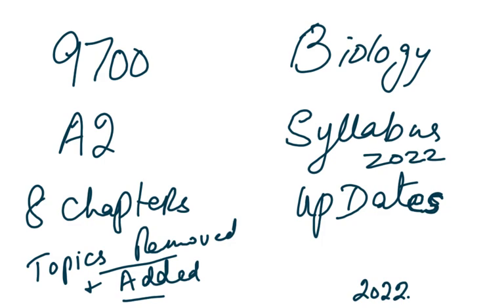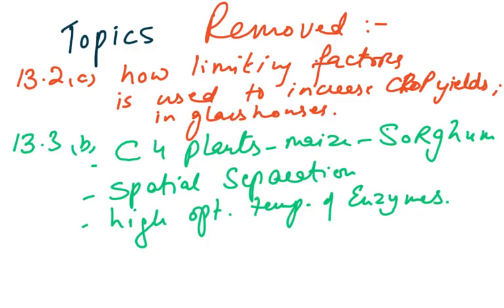Now, in the chapter on photosynthesis, which is chapter 13, 13.2c and 13.3b have been removed. One is the limiting factors and how they are used to increase crop yields, that's out. And C4 plants, the comparison with C3 plants, the anatomy and physiology of the leaves, the spatial separation of the initial carbon fixation, the light-dependent stage, and the high optimum temperature of the enzymes involved have all been removed from the syllabus.